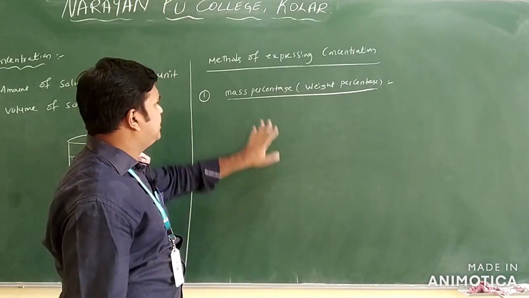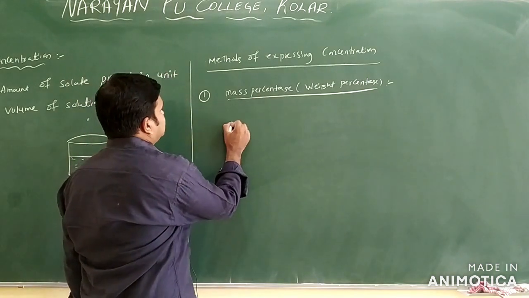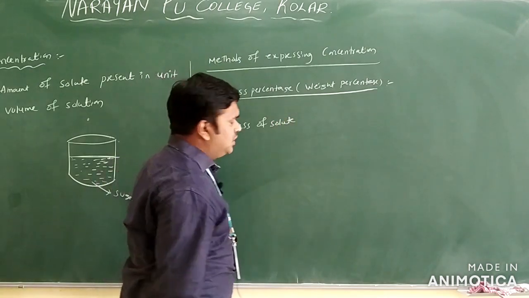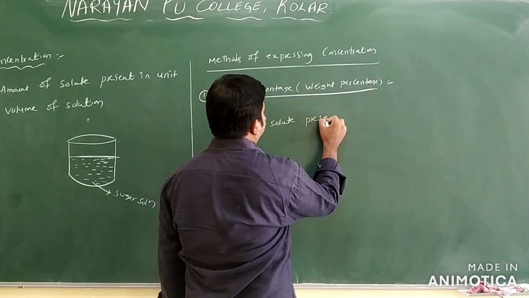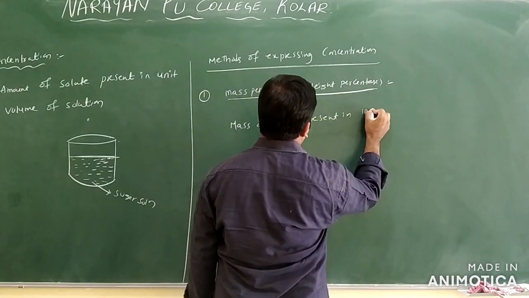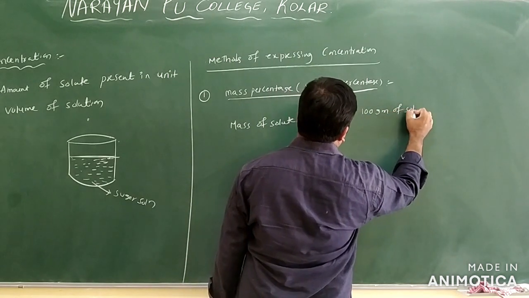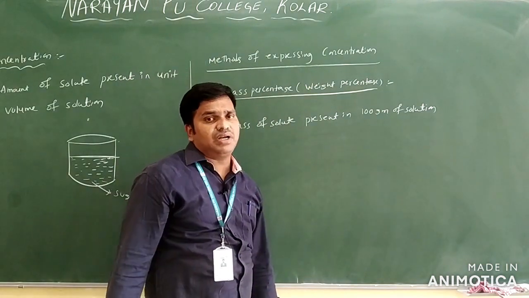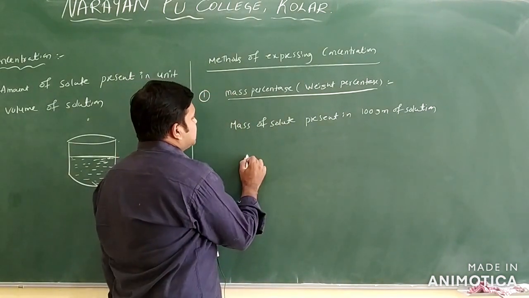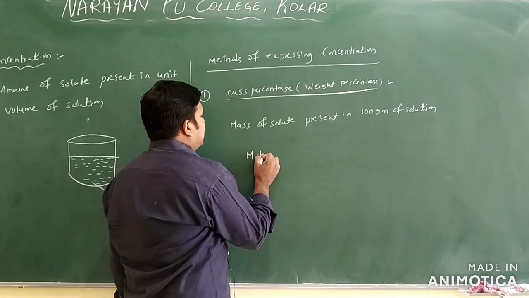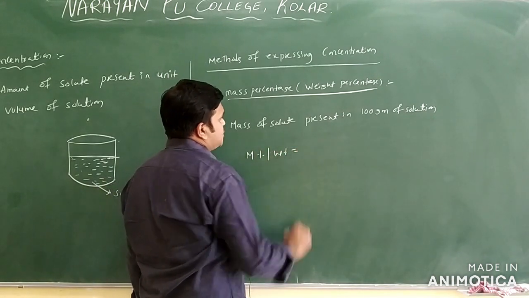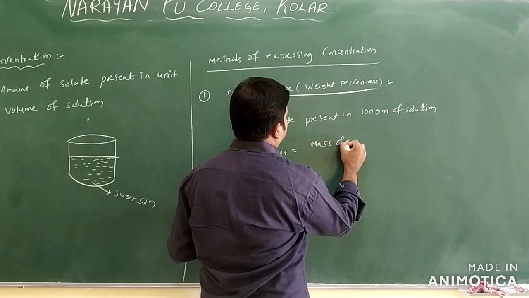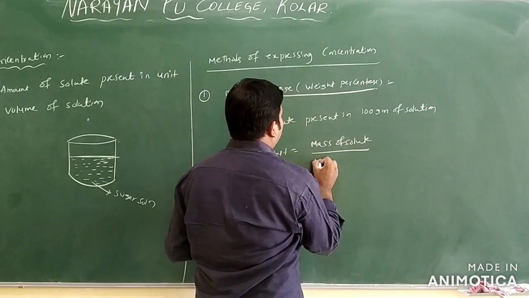Mass of solute, or weight of solute, present in 100 grams of the solution is called mass percentage or weight percentage. That is equal to mass of solute by mass of solution.